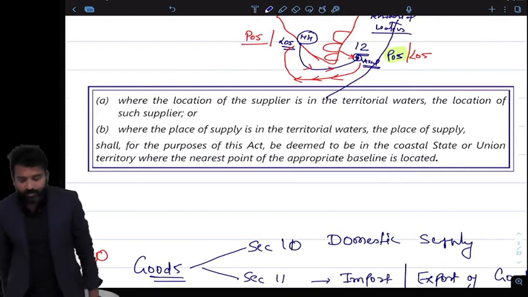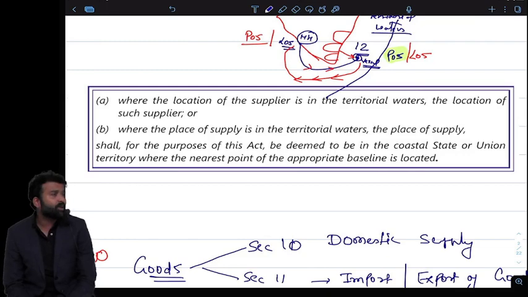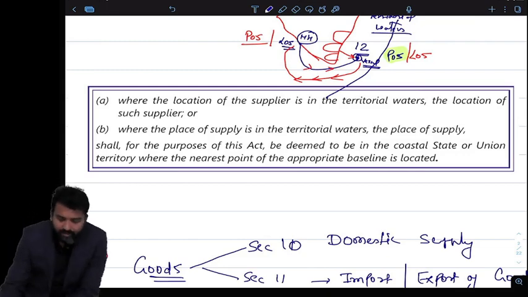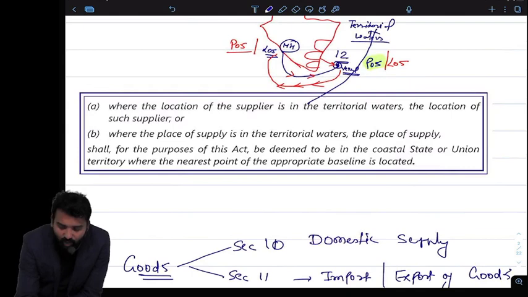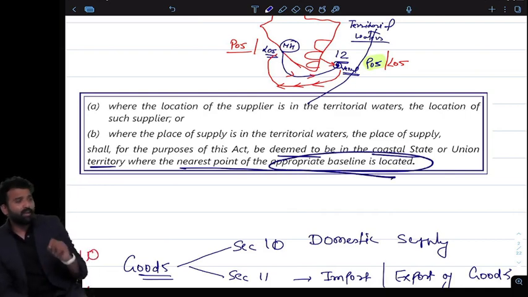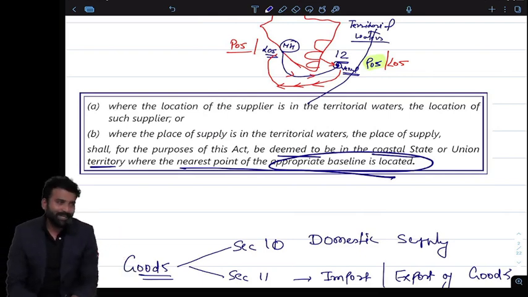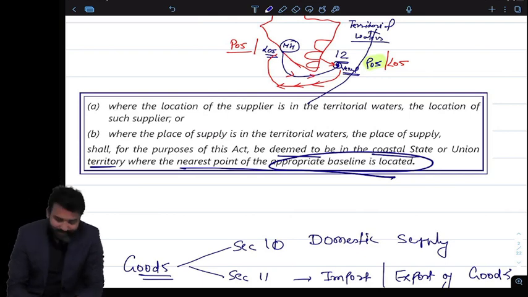Look at the provision. What it says: when the location of supplier or the place of supply is in territorial water, then it is deemed to be. What word is used? Deemed to be in the coastal state or the UT where the nearest point or appropriate baseline is located. So from that place, we have to look at the nearest point. Wherever is the nearest point, that is the place of supply. Is it clear to everyone? Yes or no? Yes, great. So this is about section 9.